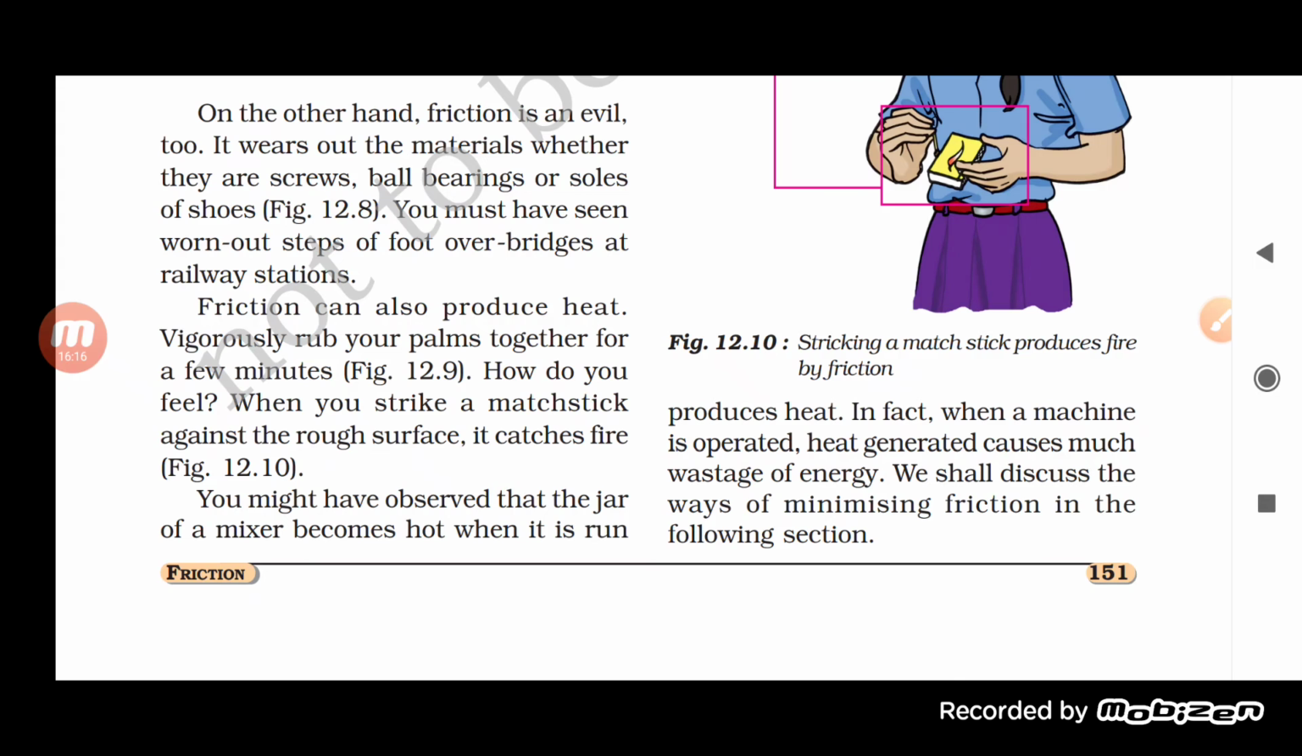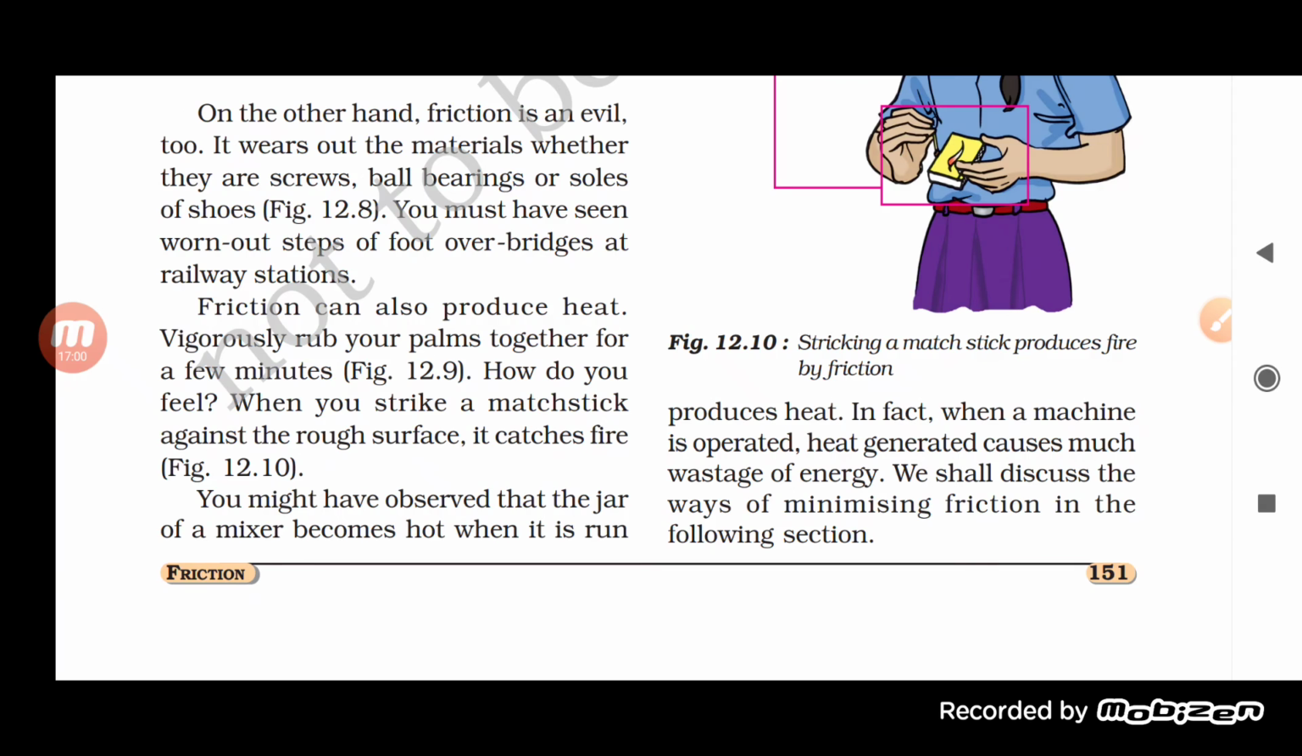Now, not only this, there are a lot of different examples with the help of which we can prove that friction produces heat. Like, how do you feel when you strike a matchstick against a rough surface? Rubbing the palms together for a few minutes is not reliable, but such kind of friction helps us in telling that friction produces heat.